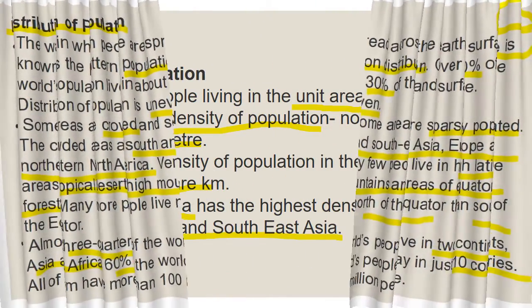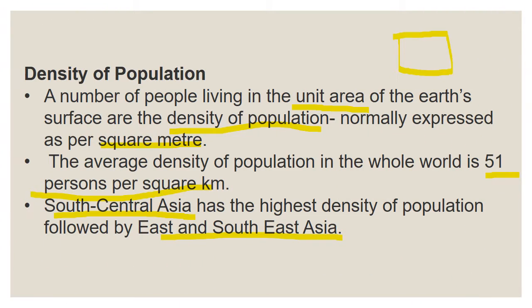Very good. Now we are moving to density of population. What is density of population? The number of people living in a unit area of the earth's surface is called density of population. Unit area we normally express as per square kilometer. In this area, how many people are living, that is called density of population.